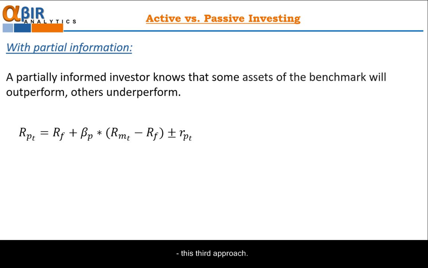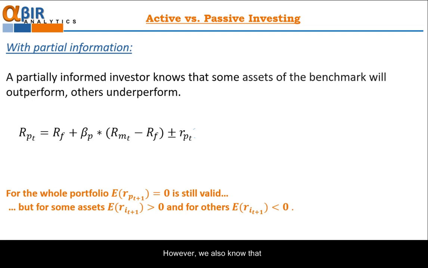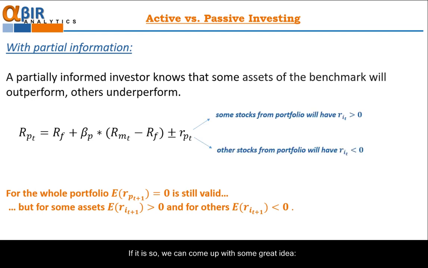This third approach. We are not capable enough to know which exactly stock to invest in. That is why we still invest in portfolio like the benchmark. We still know that as a whole, residual return of the whole portfolio will be close to zero. However, we also know that some stocks in our portfolio will deviate from their consensus level positively and some other stocks negatively. If it is so, we can come up with some great idea.